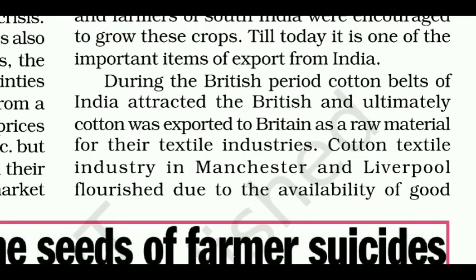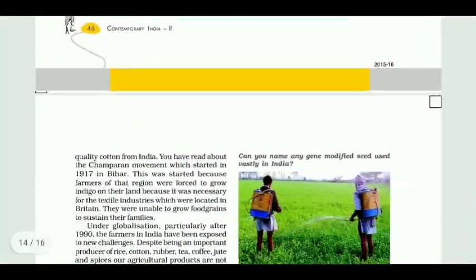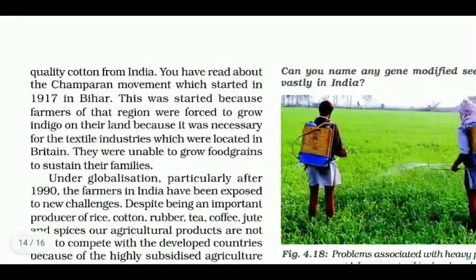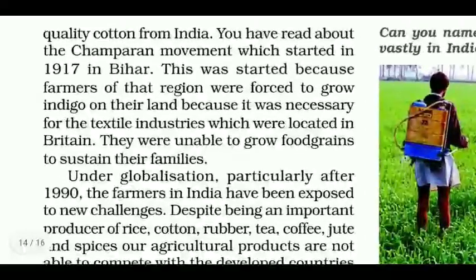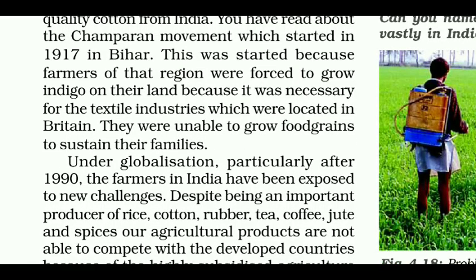During the British period, cotton belts of India attracted the British, and ultimately cotton was exported to Britain as a raw material for their textile industries. Cotton textile industry in Manchester and Liverpool flourished due to the availability of good cotton from India. You have read about the Champaran movement which started in 1917 in Bihar. This was started because farmers of that region were forced to grow indigo on their land because it was necessary for the textile industries which were located in Britain. They were unable to grow food grains to sustain their families.